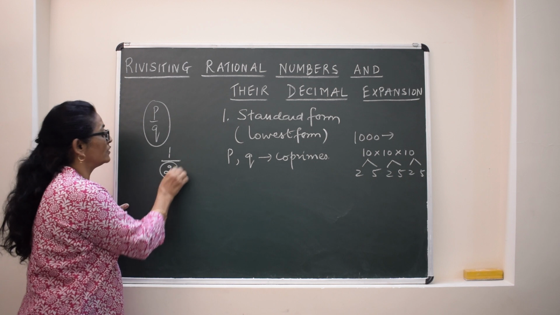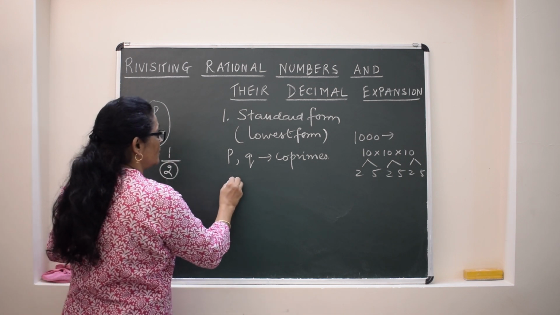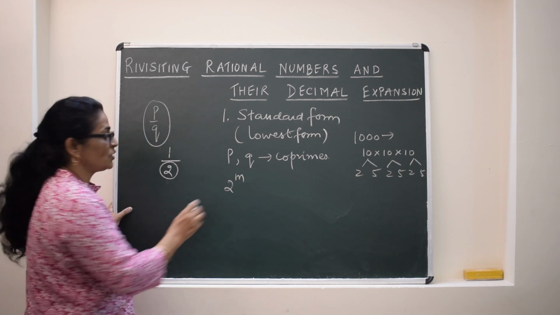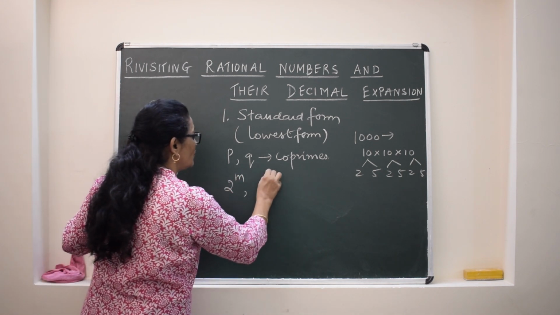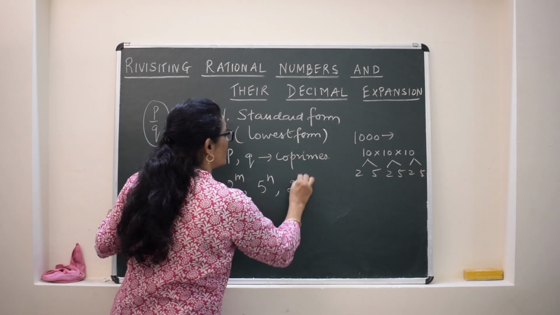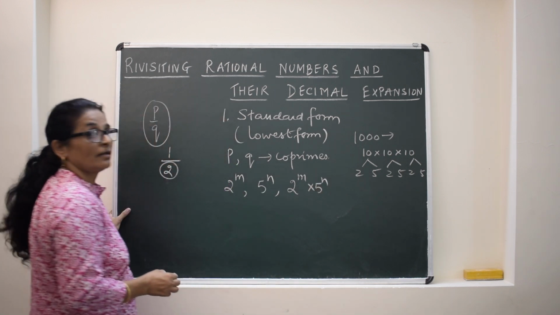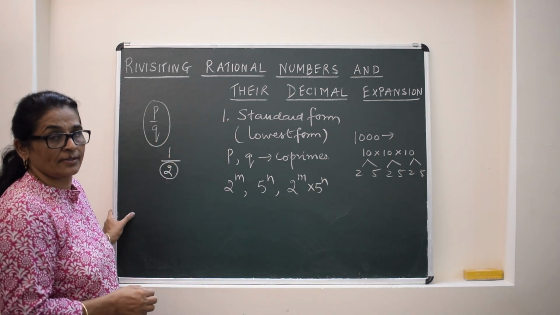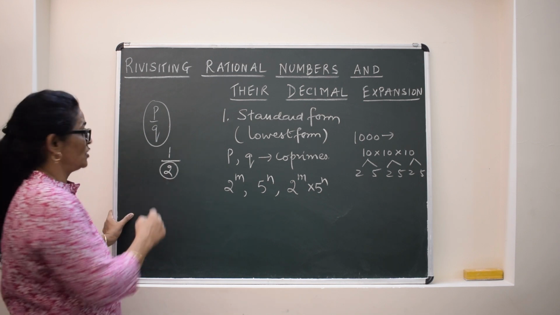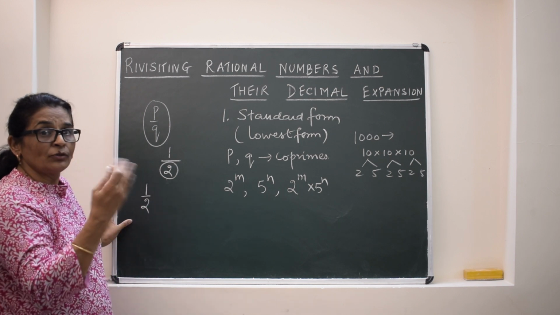We will check the denominator. If the denominator is in the form of 2 to the power of m, or 5 to the power of n, or 2 to the power of m into 5 to the power of n, where m and n are non-negative integers, then that decimal expansion will be terminating. So here if I want to write its decimal expansion, I am not going to divide it.